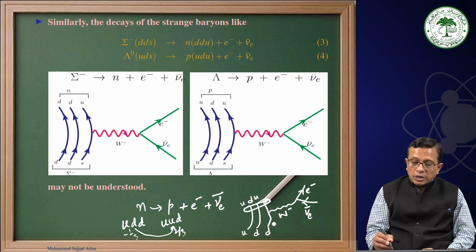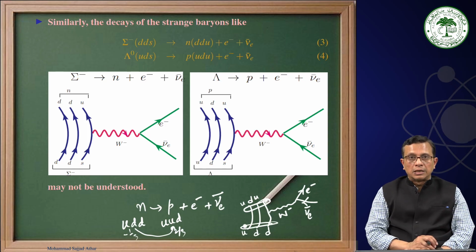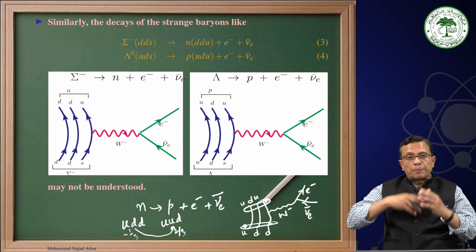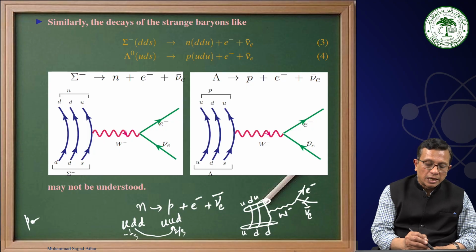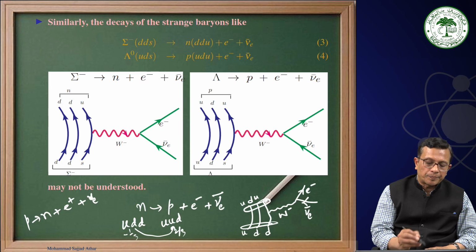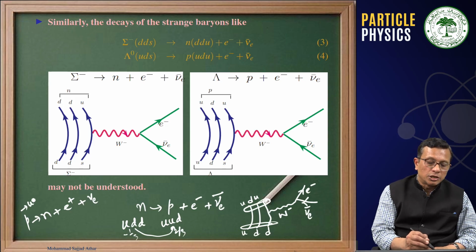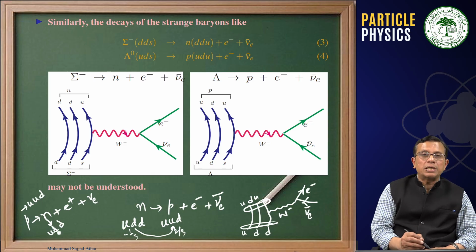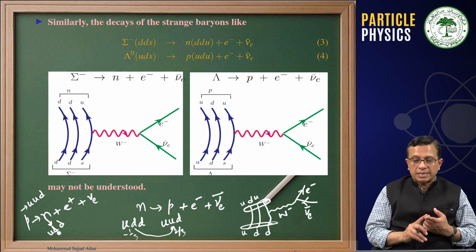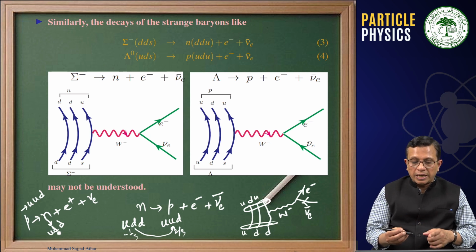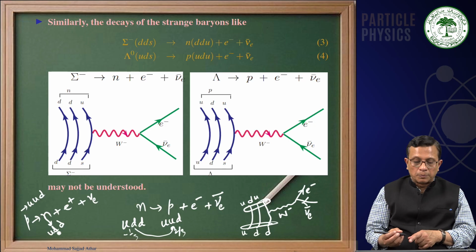Therefore, a neutron decay has been observed, and inside the nucleus a proton decay, a beta plus decay, has been observed, as proton is getting converted into a neutron plus e plus nu e. This proton is UUD, and it is getting converted into UDD. That means here a U is getting converted into D, and this can happen when it emits a W plus boson.